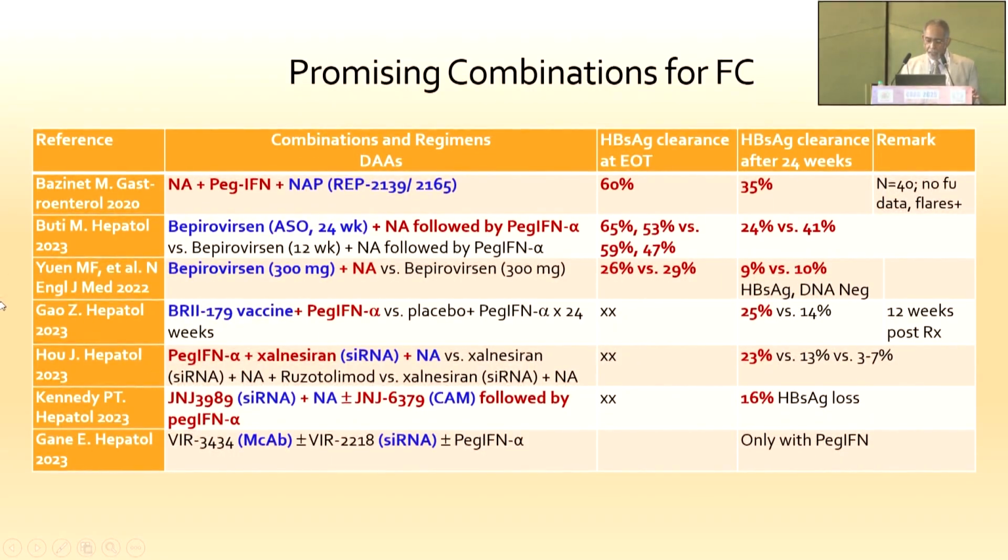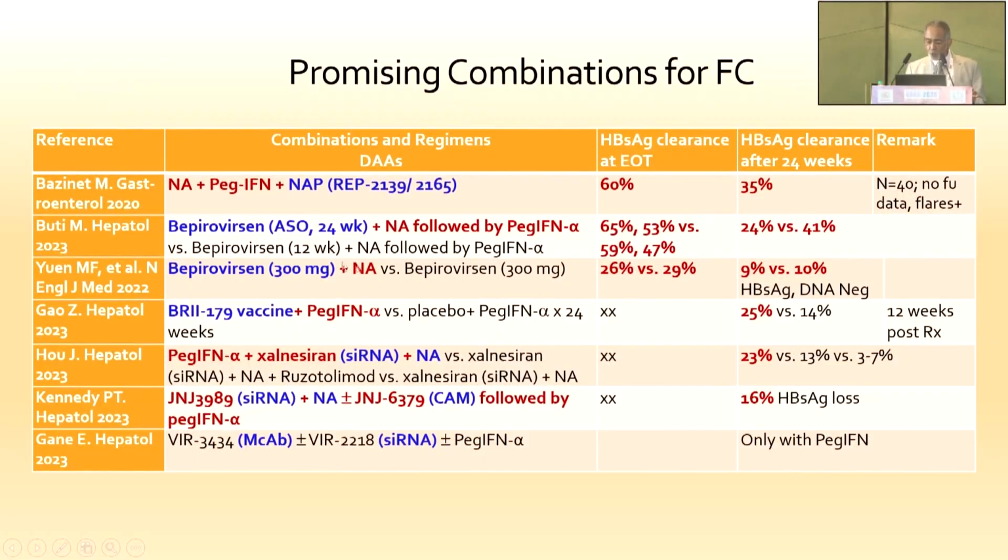Bepirovirsen, which is an antisense oligonucleotide, 300 milligrams for 24 weeks with nukes and pegylated interferon, also gives about 65% end of treatment clearance and, used in various combinations and lower doses, up to 24 to 40% clearance at the end of 24 weeks, which are very good results.